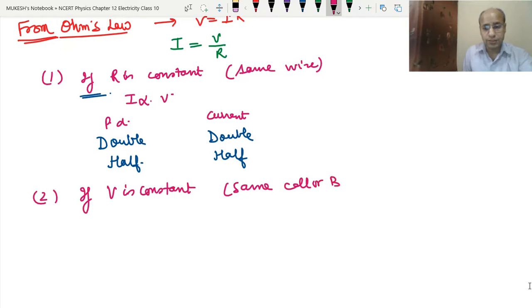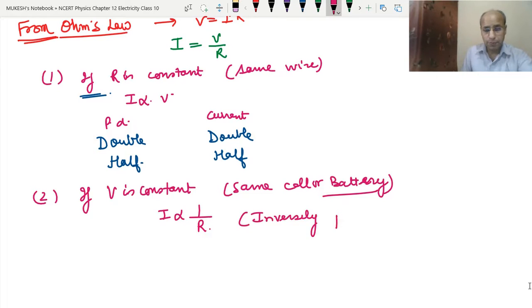We have not changed any battery or any potential difference. So in this case, I will be directly proportional to 1 upon R, or you can say inversely proportional to R, or resistance. So in this case the current is inversely proportional to the resistance. So what is the meaning of it?